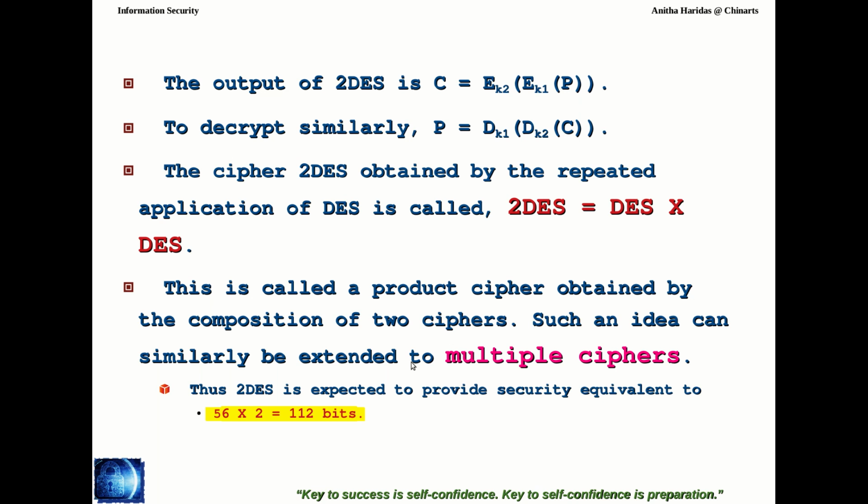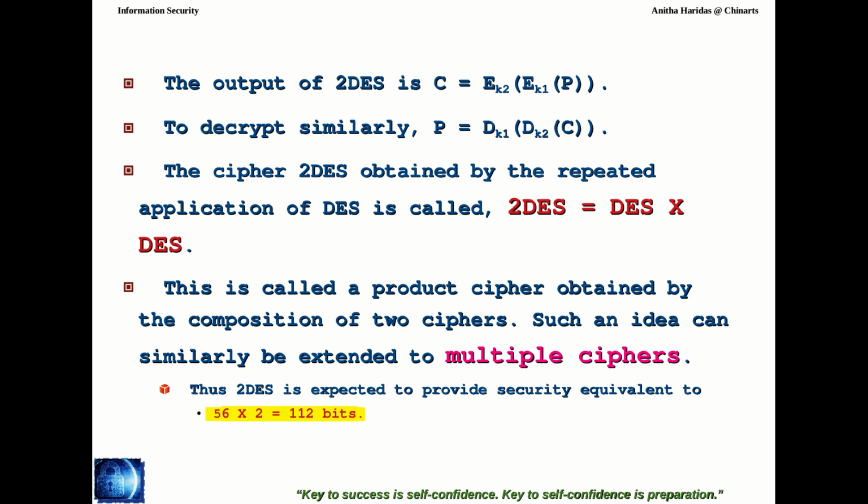So multiple DES is achieved if you start increasing the key size two times or three times, etc. Double DES is expected to provide security equivalent to 112 bits, because if you have a key size of 112 bits, then the key domain becomes 2 power 112.